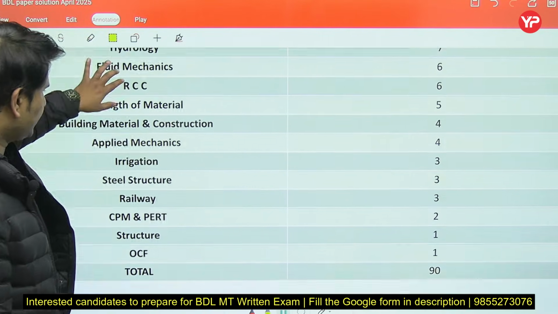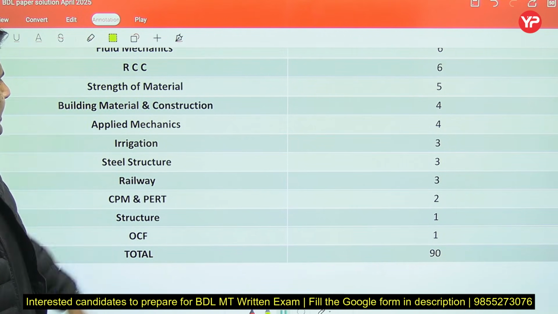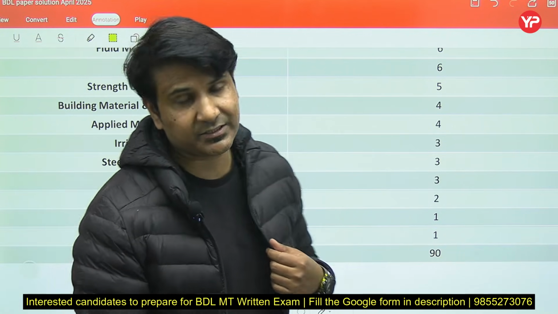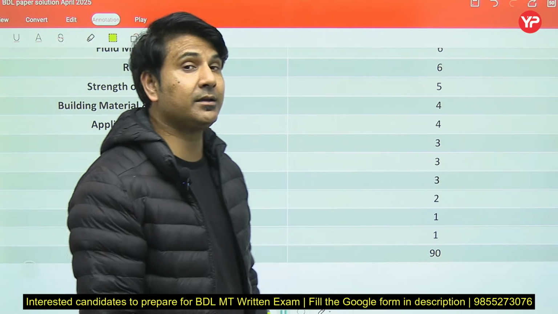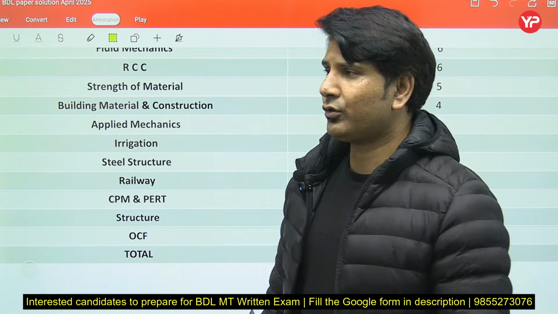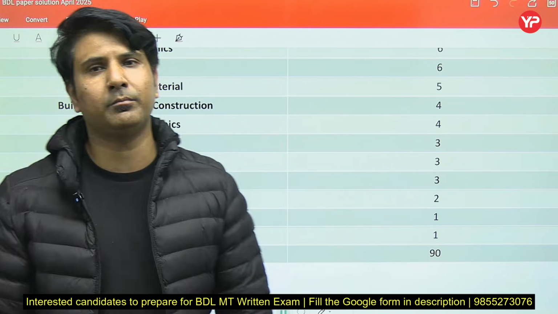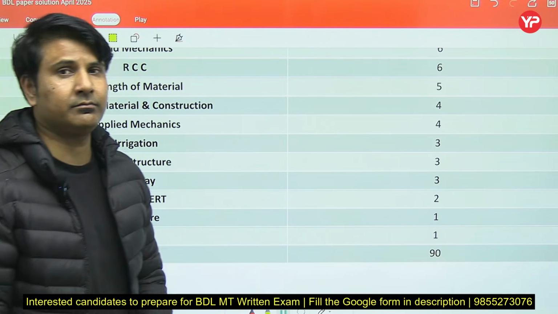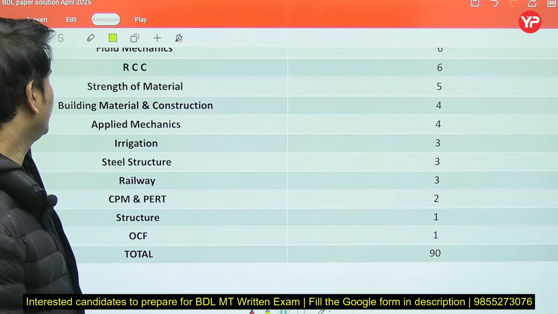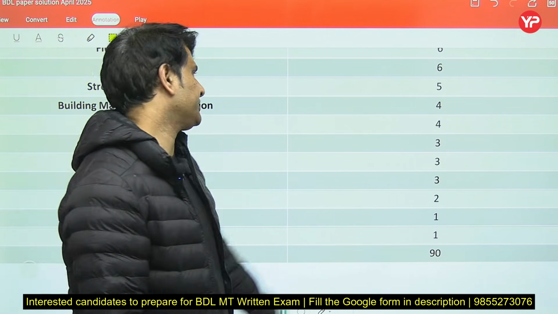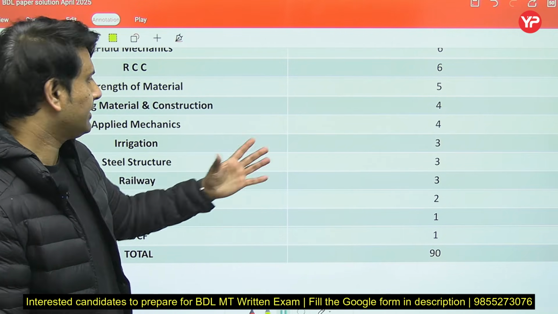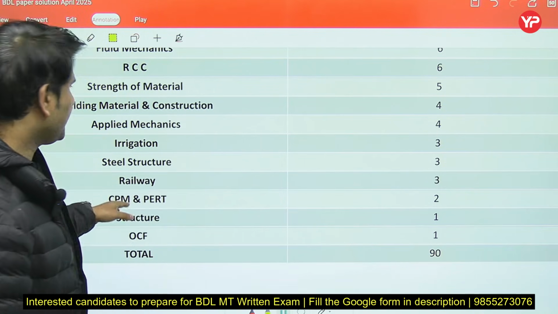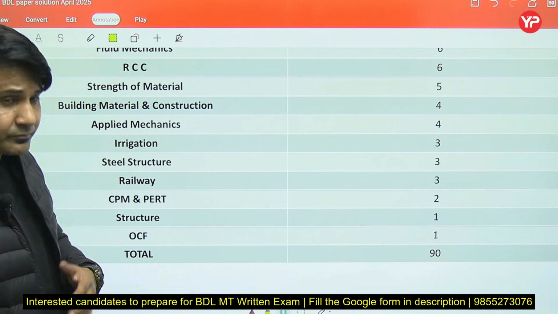Now, the minor subjects. You can consider building material and construction. I have seen this paper, and most of the questions were asked from building construction, not building material. They asked 1 or 2 questions from building material. Most of the questions were from building construction, like flooring, arch, roof. Next, applied mechanics, 4 questions. Next, irrigation, 3. Steel as well, 3. And railway also 3 questions. Now, CPM part, 2 questions. Structure was 1 question, and that was from static determinacy.